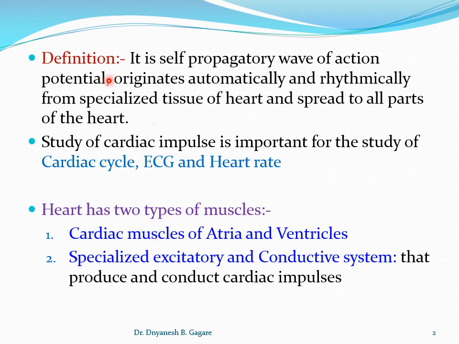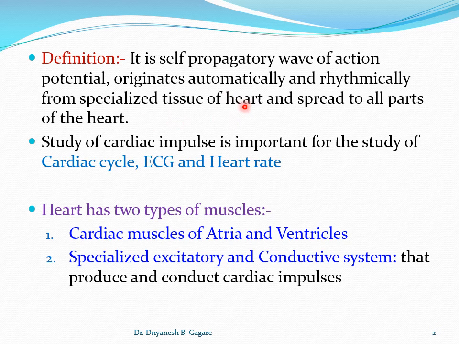First, the definition. So what is a cardiac impulse? I told that cardiac impulse is an impulse or the action potential which is produced by the SA node or the pacemaker of the heart. Okay, now see the definition. Cardiac impulse is the self-propagatory wave of action potential that originates automatically and rhythmically from the specialized tissue of the heart and then spreads to all parts of the heart.